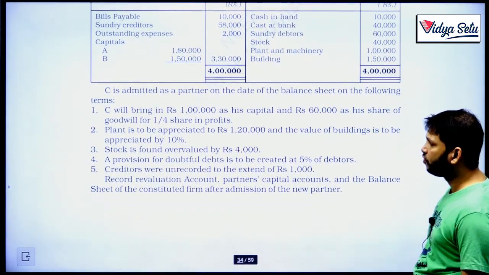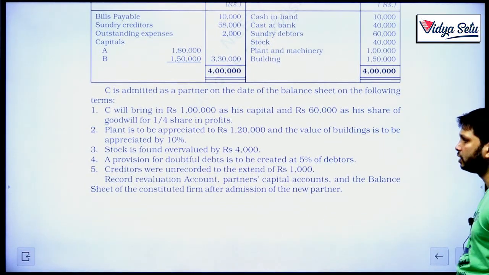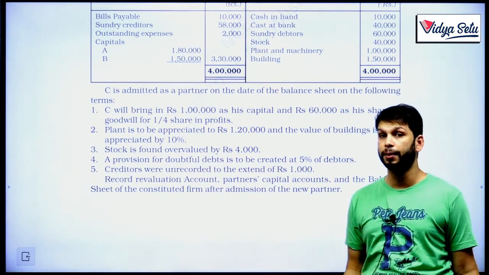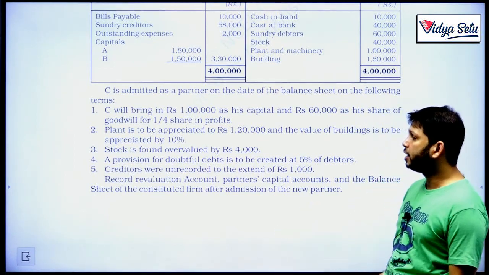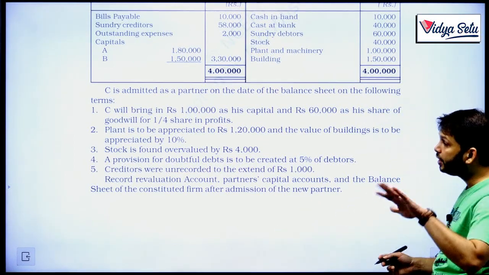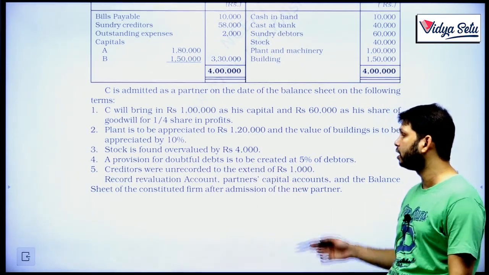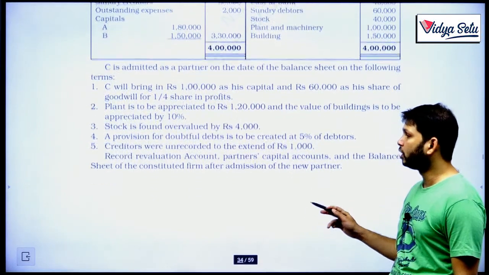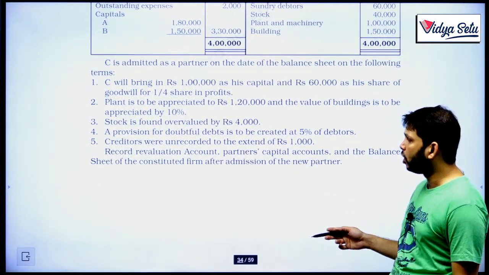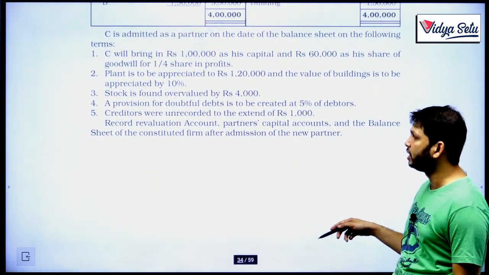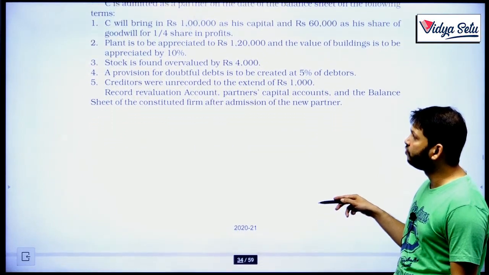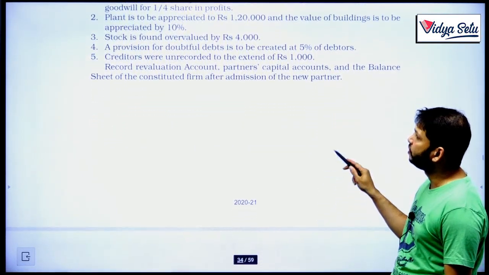A provision for doubtful debts is to be created at 5% of debtors. So again a new provision, a new liability is coming in. That's a loss. And creditors were unrecorded. So creditors' liabilities are increasing because they were unrecorded. Now we have to record it to the extent of rupees 1,000. Prepare the revaluation account, partners' capital accounts and the balance sheet of the reconstituted firm after admission.